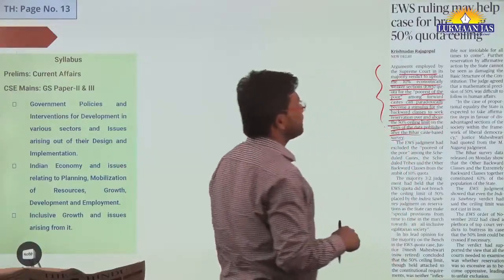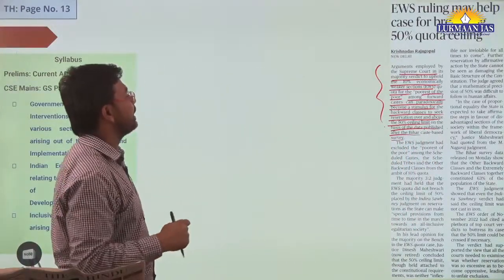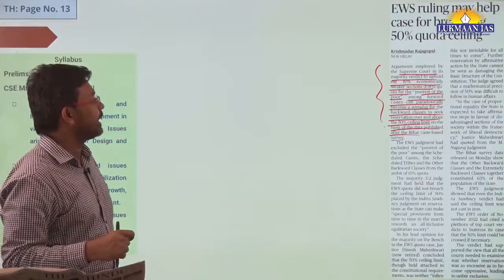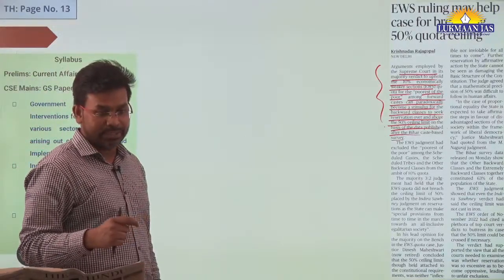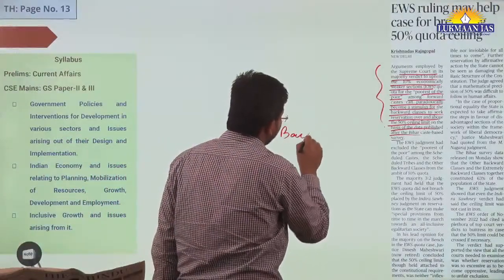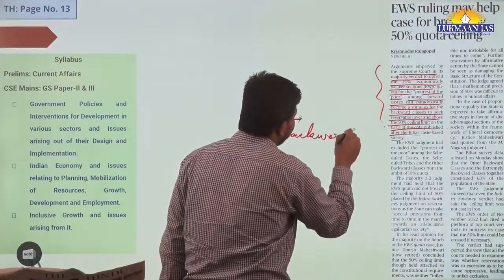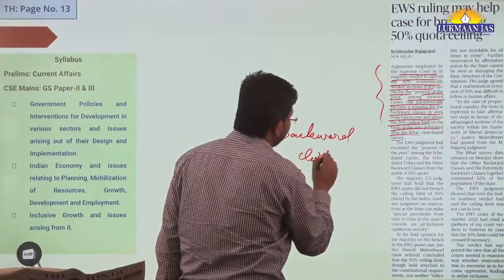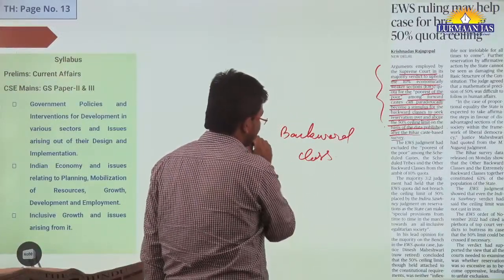So in this article they have said this can paradoxically become a stimulus for backward classes to seek reservation over and above. It means that using this particular thing, backward class people may also seek additional reservation.